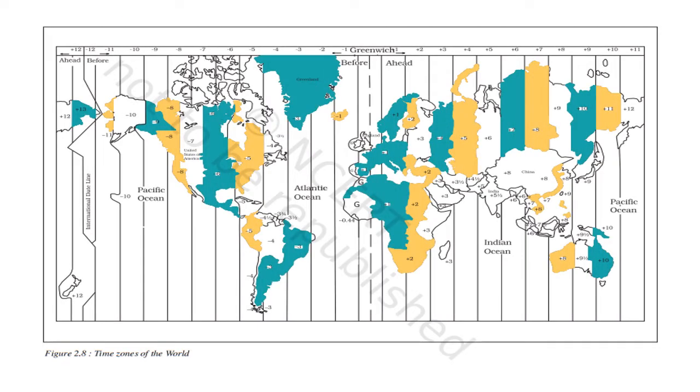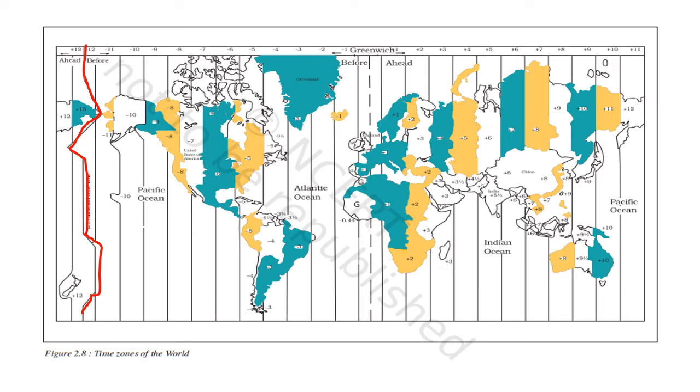Whole world is divided into 24 time zones at the interval of 15 degree of longitude. This is international date line, means to the east and west of it time difference is of 24 hours.